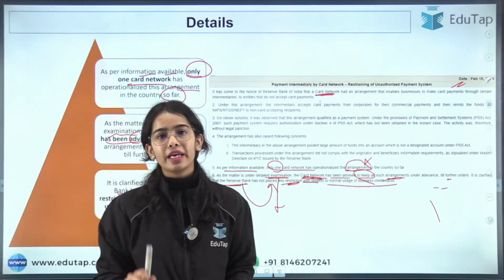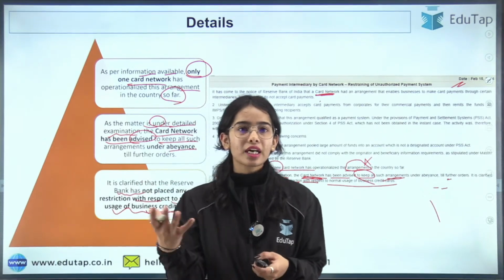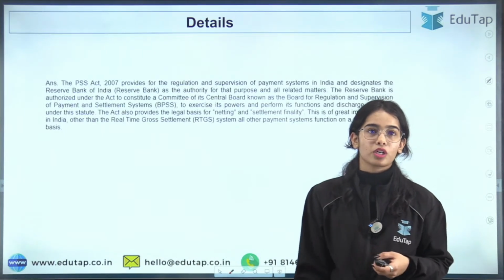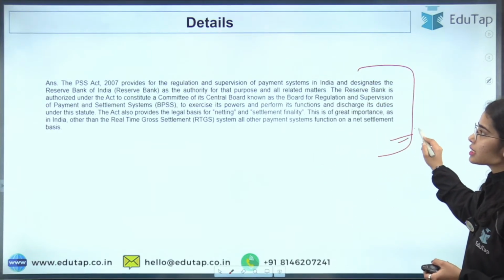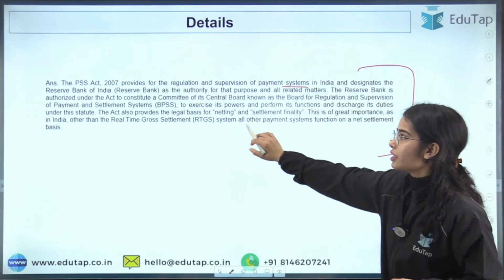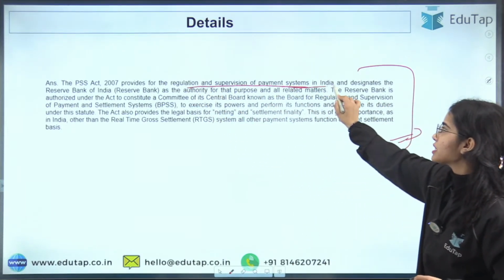Yes, Diners Club and Amex. Good. So there are 5 card networks in our country for now. The PSS Act of 2007, you can read about it. This is the Payment and Settlement Systems Act of our country for the regulation and supervision of the payment systems in India.